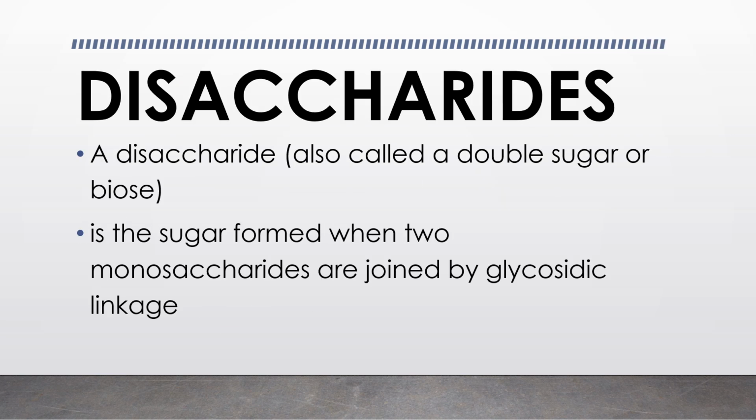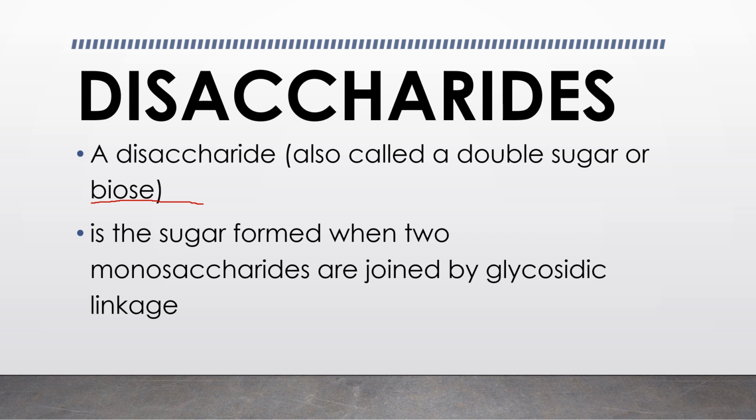Disaccharides mean the sugar composed of two monosaccharides. These sugars are linked by glycosidic linkage. A disaccharide is also called a double sugar or biose. If you can't understand this term, you can see the description also.